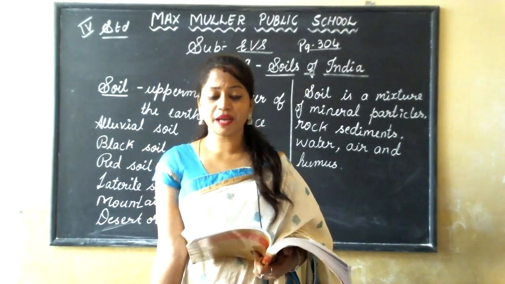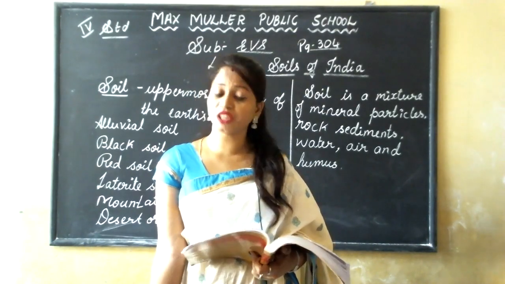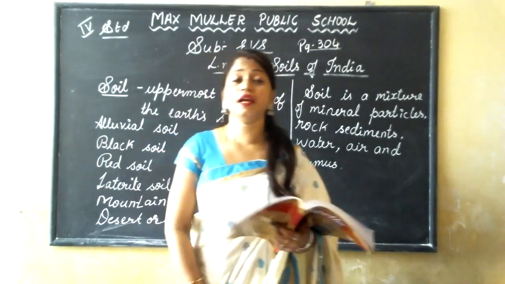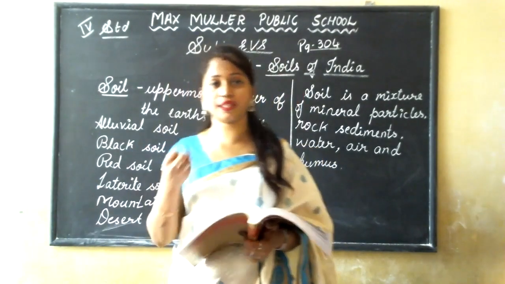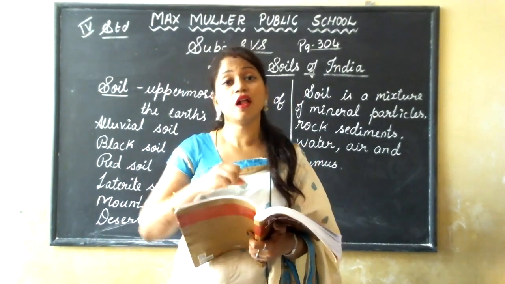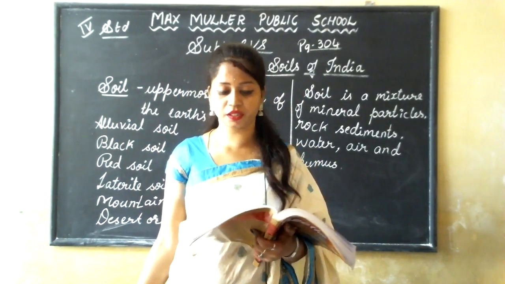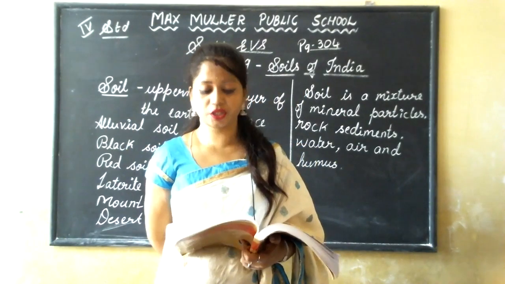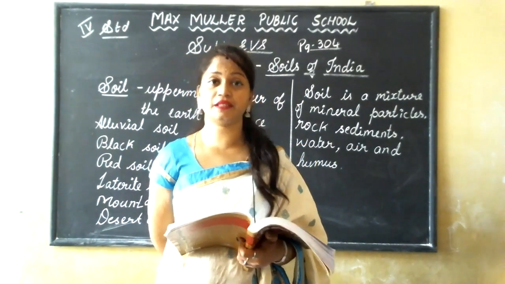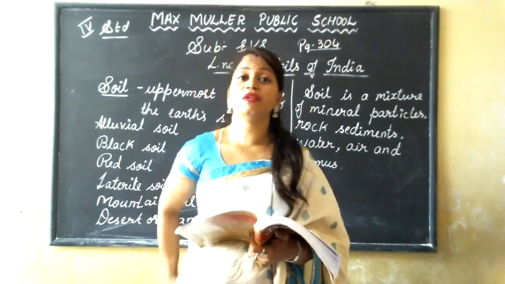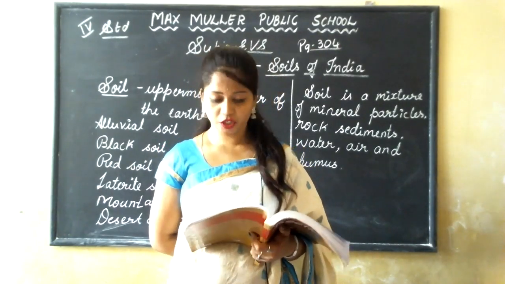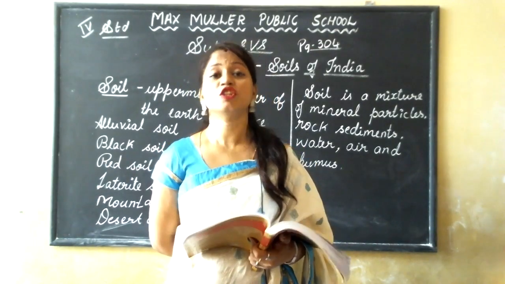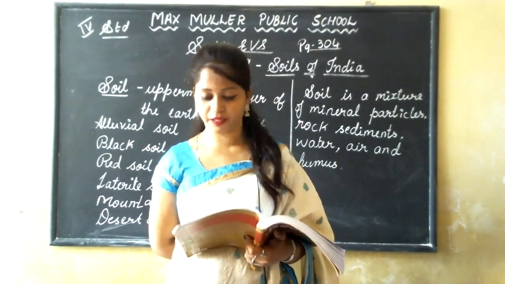It is impermeable. Hence, it can retain a large amount of moisture for a long duration. Because it is very clayey, it can hold the water for a long period. This quality makes it suitable for crops like cotton, sugarcane, wheat and millets. In this soil, we can grow cotton, sugarcane, wheat and millets.